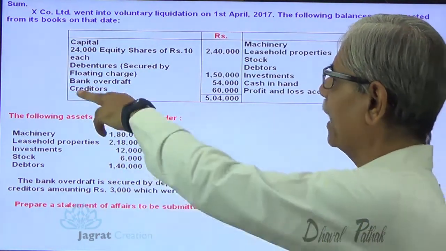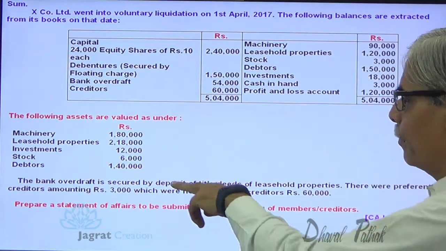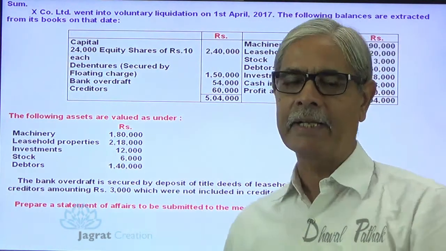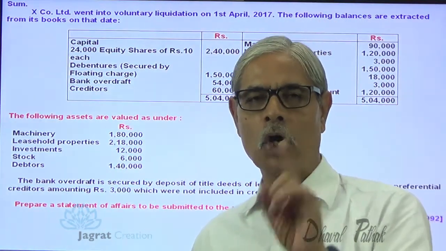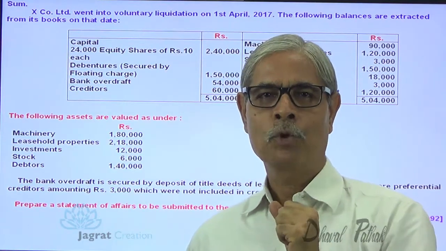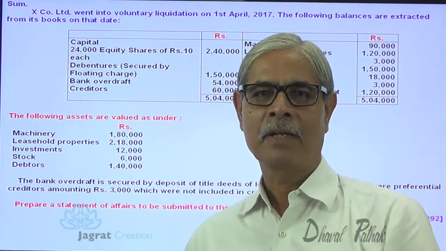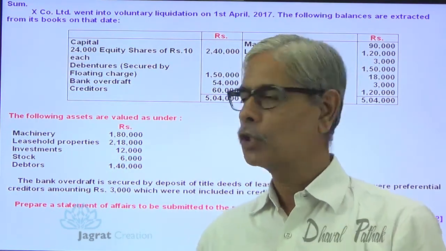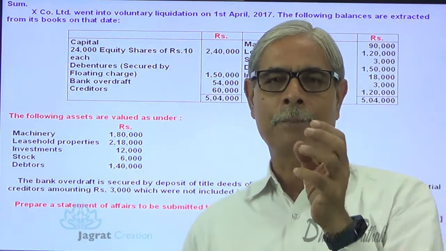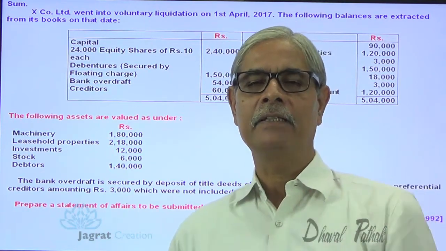If you observe the bank overdraft 54,000, bank overdraft is secured by a deposit deed of leasehold property. So leasehold property 2,80,000 is a property on which bank overdraft has a charge, has a claim. So this leasehold property is subject to charge. It is a pledged property. So machinery, investment, stock and debtors are the assets which are not pledged and they are covered in the list.